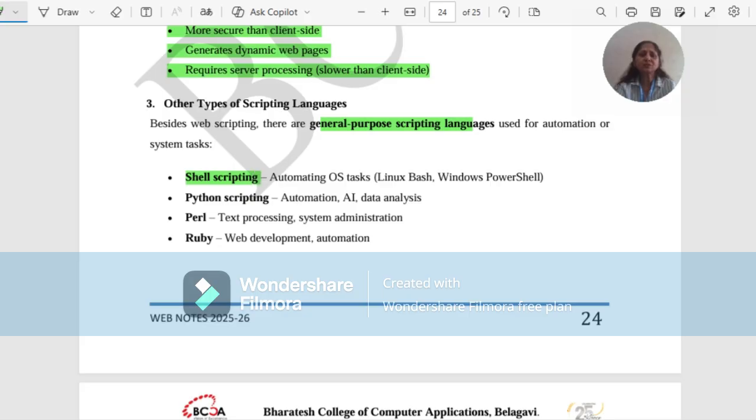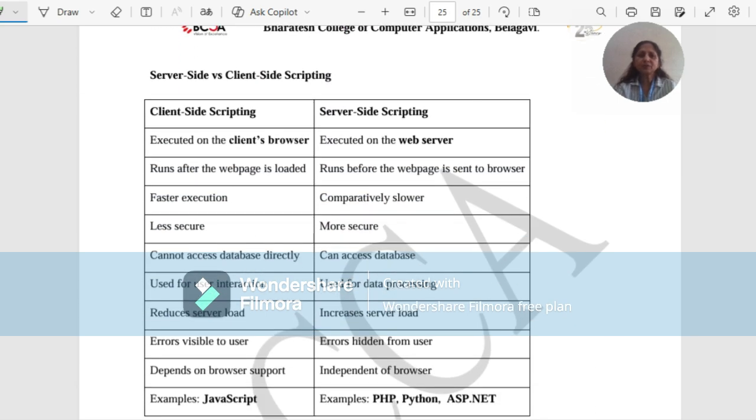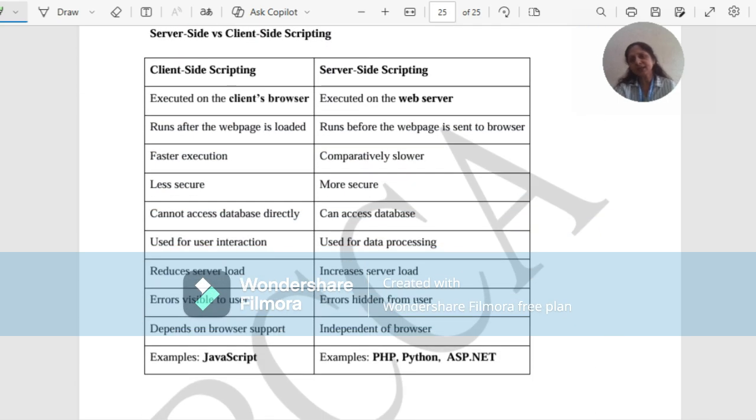shell scripting is used for automating operating system tasks such as Linux Bash and Windows PowerShell. Next is Python scripting, used for automation, for AI and for data analysis. Perl is used for text processing and system administration. Ruby is used for web development as well as automation. Let us see the difference between server side as well as client side scripting languages.